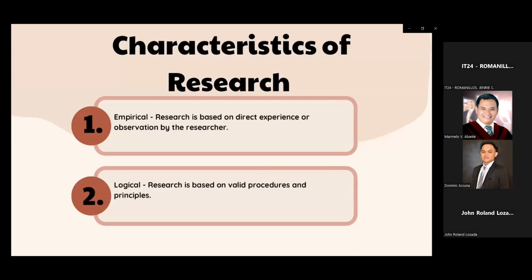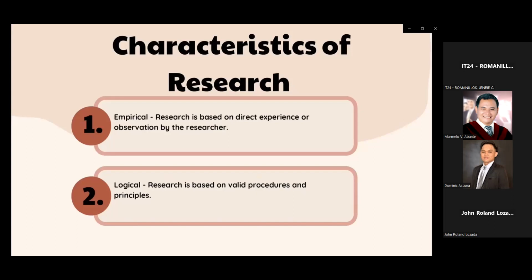Next, we have characteristics of research. Research is a systematic and organized process that involves the investigation and exploration of a particular topic, issue, or question. It aims to generate new knowledge, enhance understanding, or solve specific problems. We have several characteristics of research. The first one is empirical.